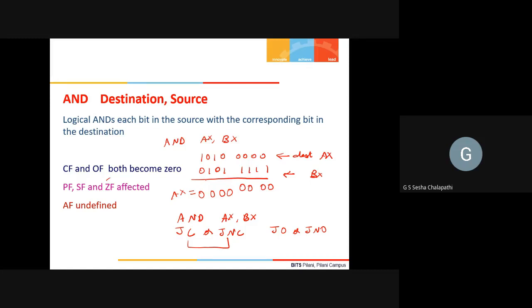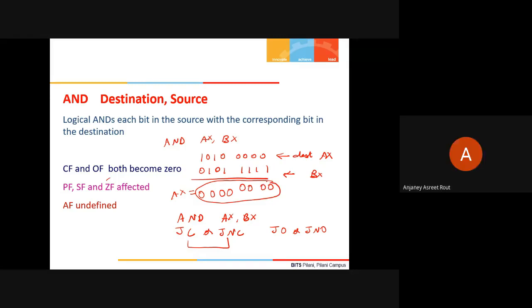Yes, there was a query. Can you once again explain what happened with AX and BX with the AND operation? AX and BX will remain the same. Now AX will be written with the result of this AND operation, which is 0000. So AX will be stored with 0000. That means whatever data was there will be overwritten. AX will not be overwritten by whatever is in BX; it will be overwritten by this particular value.